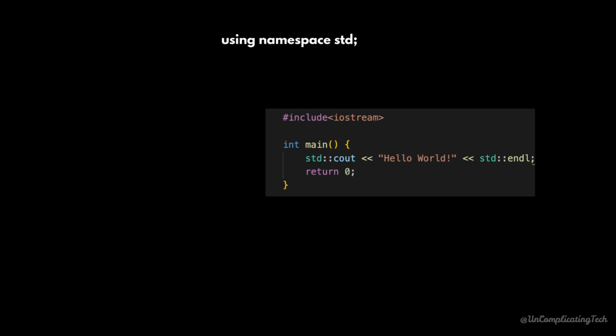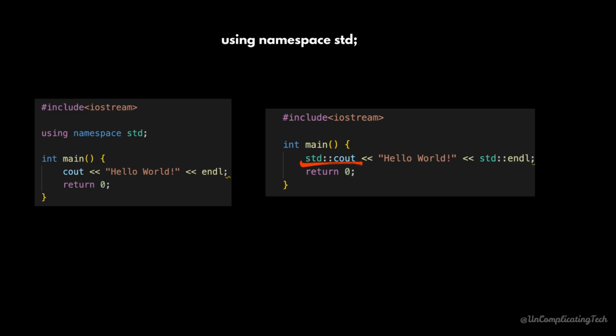So, to use cout, you technically have to write it with std::. But if you write using namespace std, you can skip the std prefix before the use of cout, cin, etc. Which is why this line is often taught to beginners.